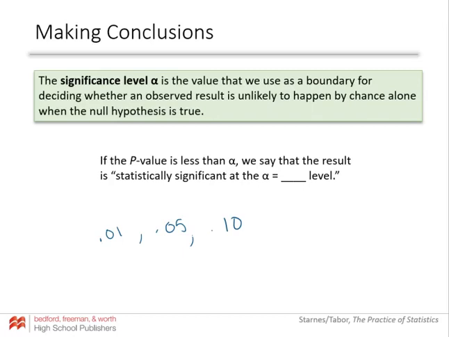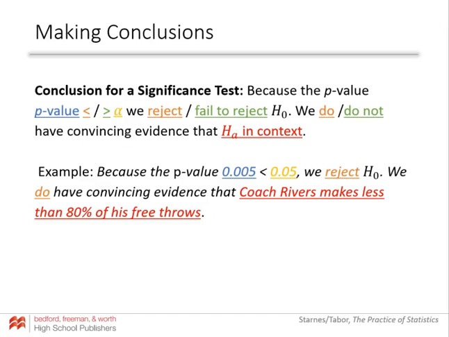We use this significance level when we are writing our conclusions. Here's our template. Because the p-value is either less than or greater than alpha, our significance level, we reject if it's less than, and we fail to reject if it's greater than. If we are rejecting the null, we do have evidence for the alternative. If we fail to reject, then we do not have evidence for the alternative. So the colors match up. If you're saying less than, then you should say reject and do have evidence.